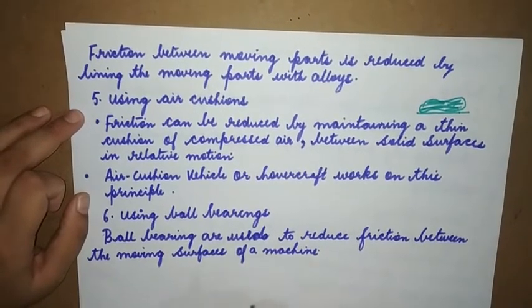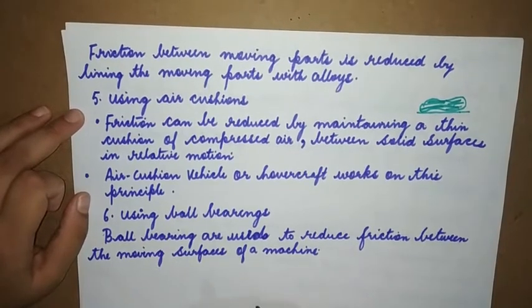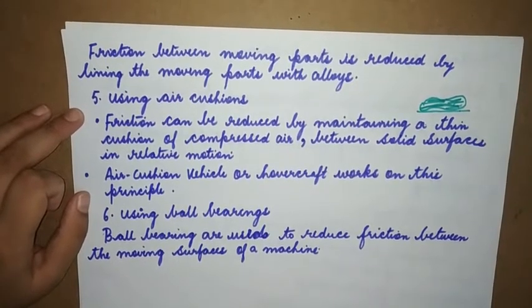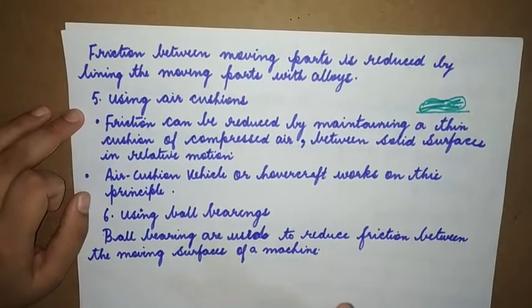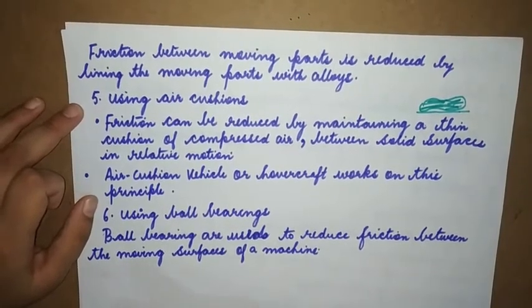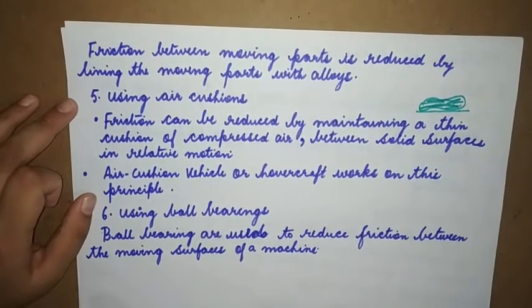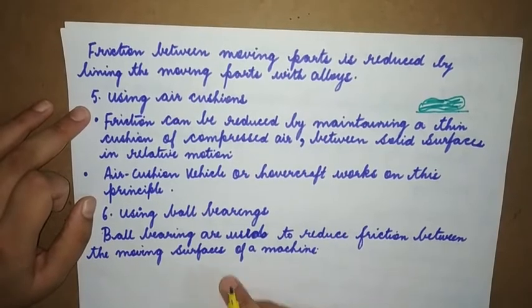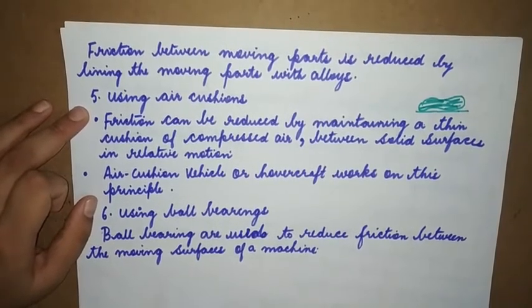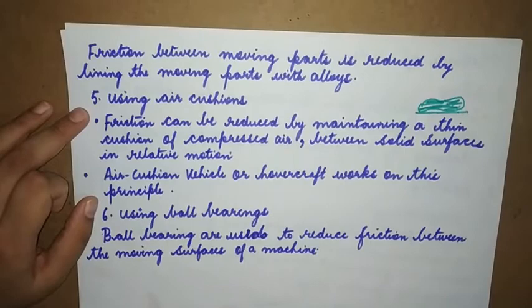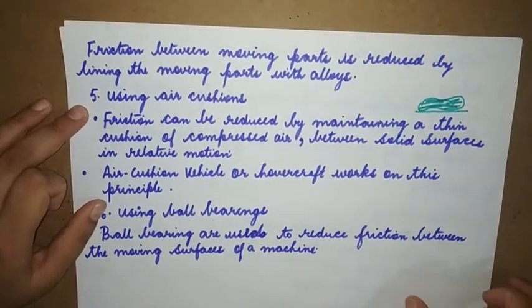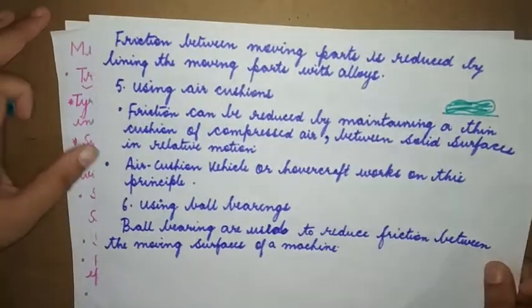Because those marbles are reducing the friction. Same thing over here. Ball bearings are spherical structures, and they are reducing the friction between the moving surfaces of a machine.